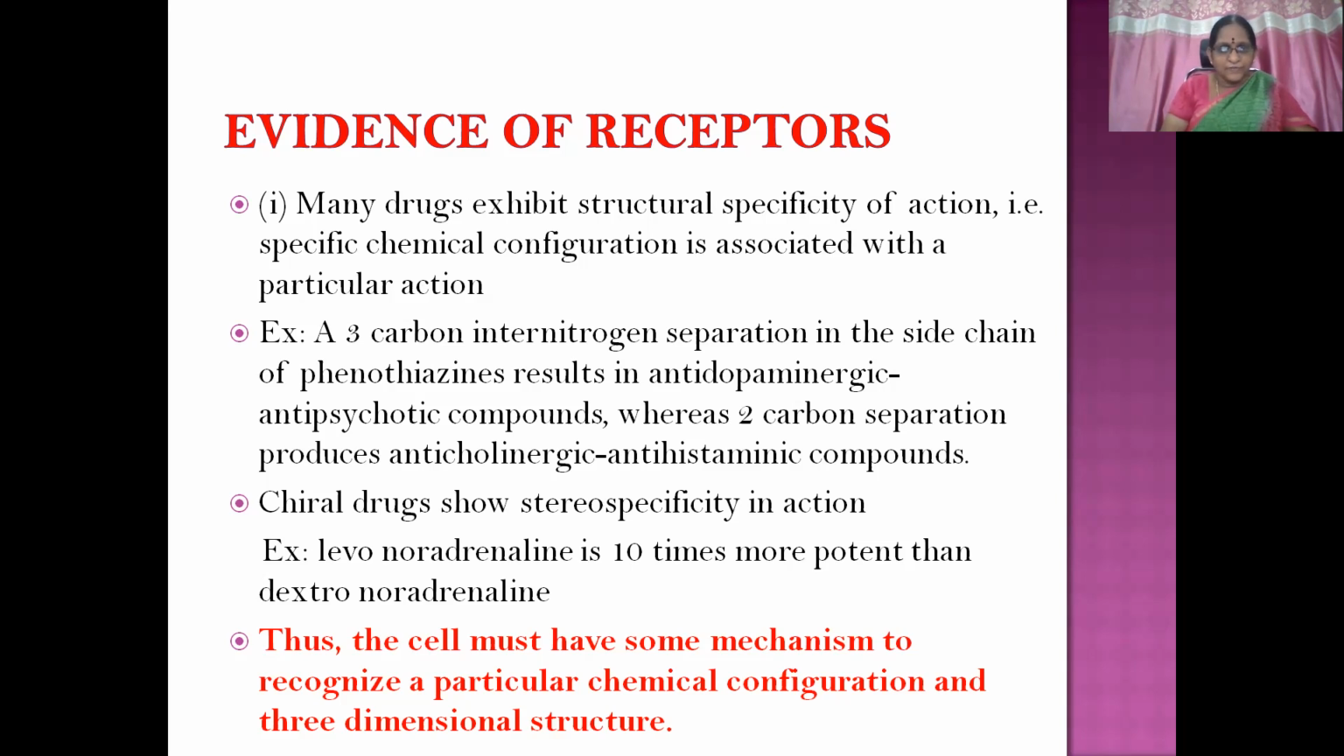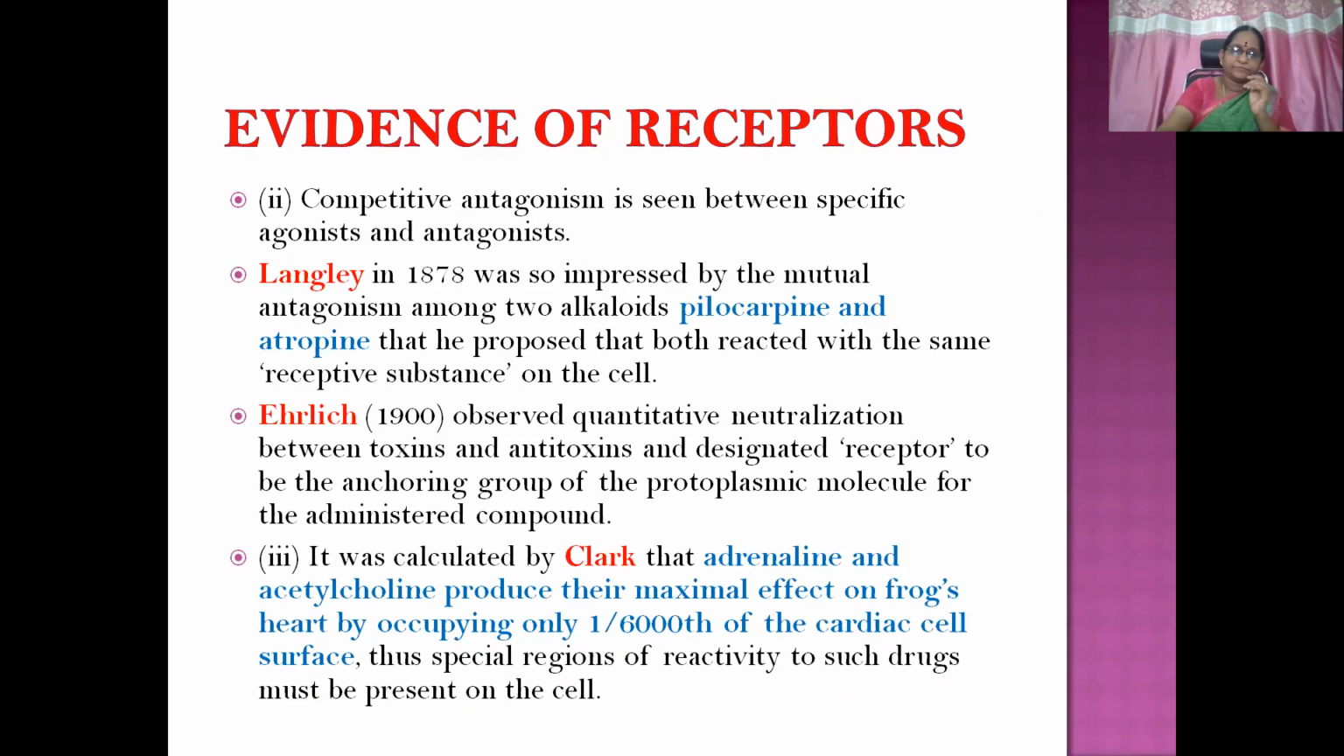Chiral drugs also show stereospecificity in action, that is, levonoradrenaline is 10 times more potent than dextronoradrenaline. Thus, the cell must have some mechanism to recognize a particular chemical configuration and 3-dimensional structure. So the scientists thought that some regulatory molecule must be present, and when we change the chemical structure, that is going to give rise to a different effect of that particular drug.